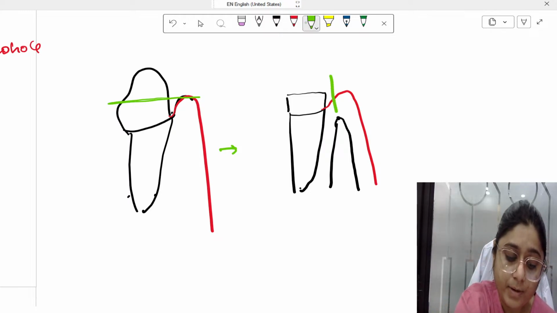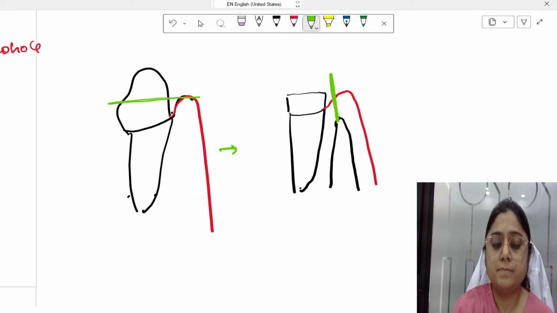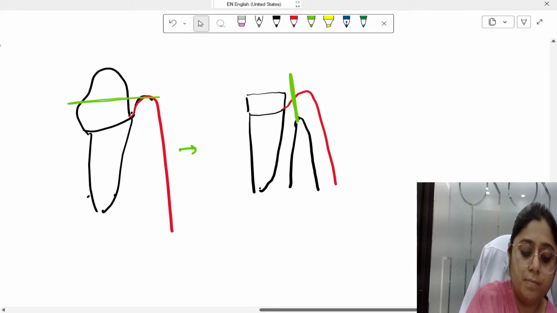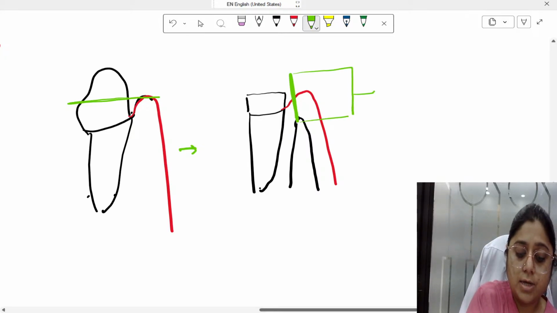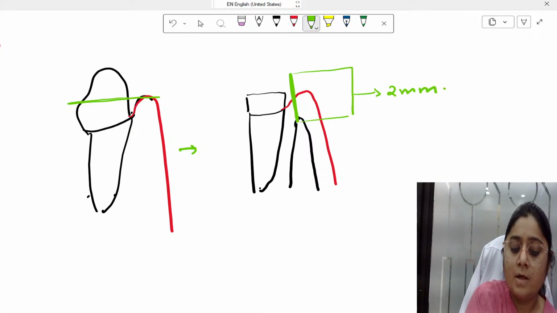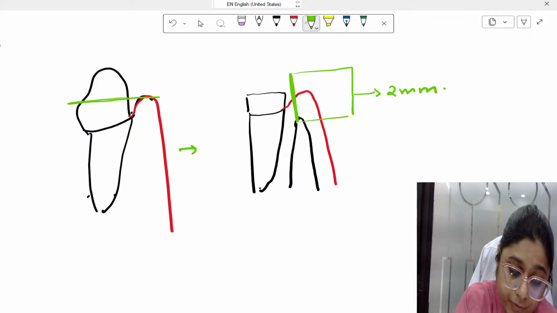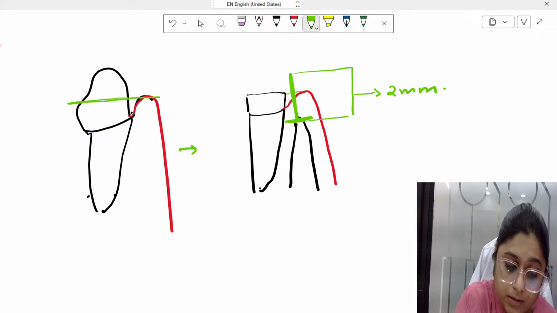I'll penetrate the probe up till the alveolar crest. This transgingival probing depth is 2 mm. Means total of this up till here.